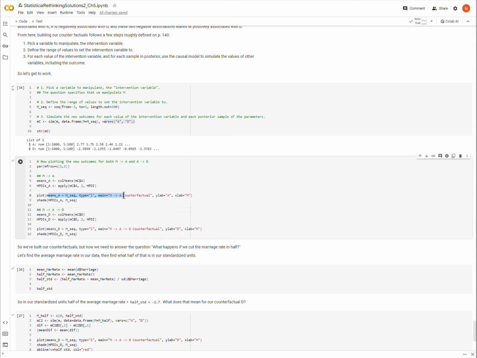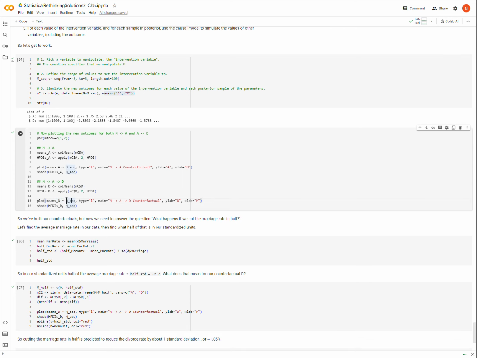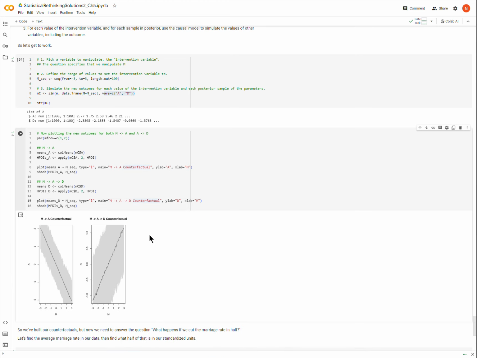So I'm going to plot the mean values here, the mean values of A across the different values of M, as well as the HPDI, and then the values of D for each value of M. Okay, so now remember, M is affecting D through A, and so the second plot will represent kind of the whole chain here.